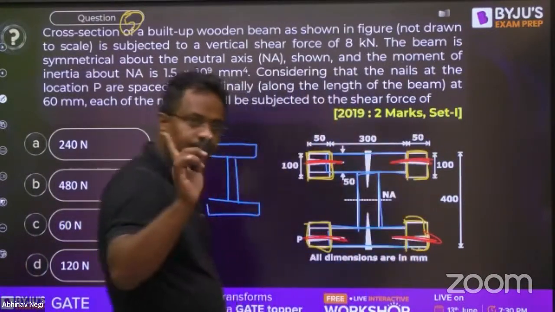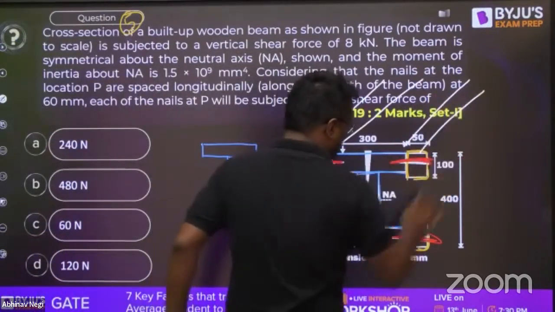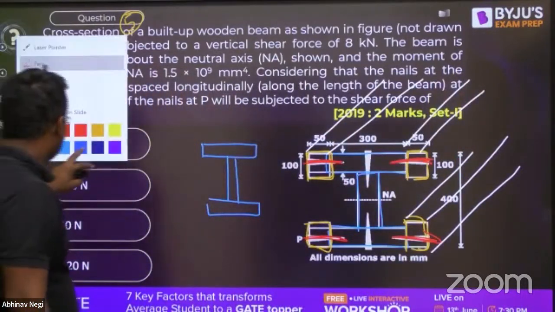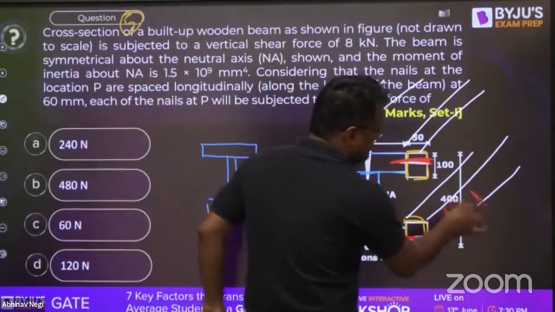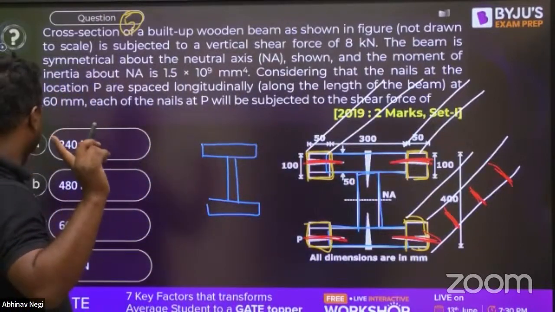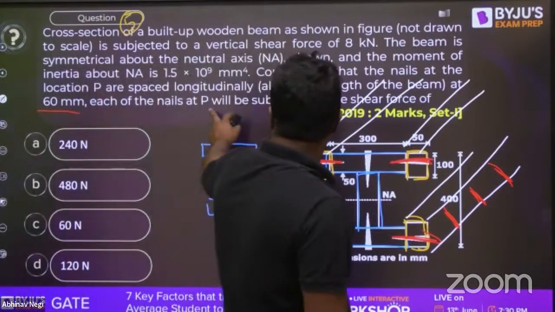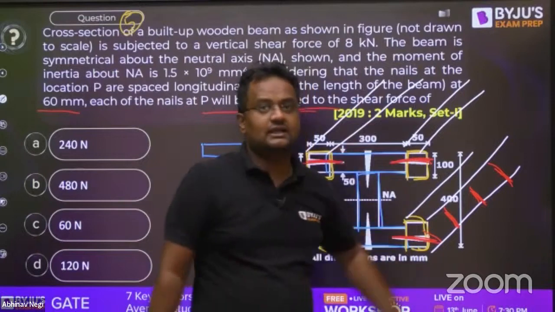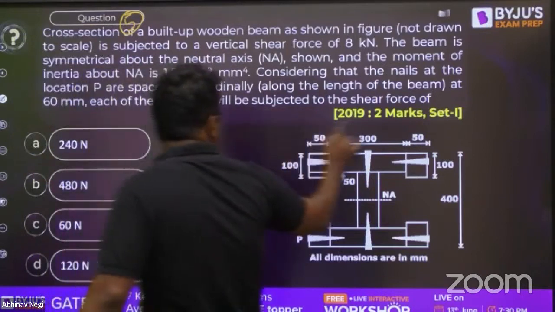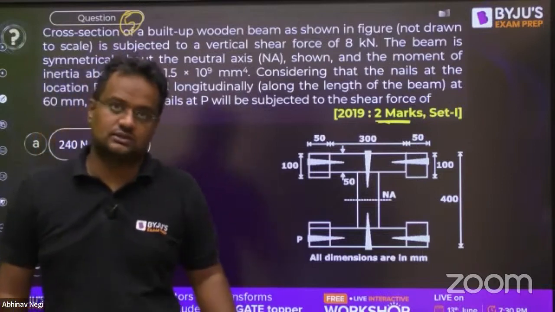Actually, this is a cross section. If you see it in 3D, it will be like this. And these nails are 60 mm apart, 60 mm apart, 60 mm apart, as given here. Now what will be the shear force subjected at the level of P? That question is asked. So you have understood the question. Question level was decent, that is why it is asked for 2 marks. So SOM level has been decent in the last few years.